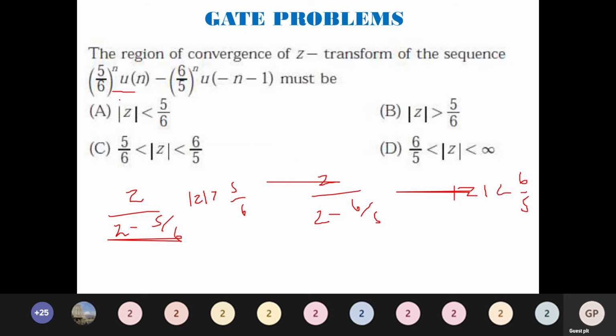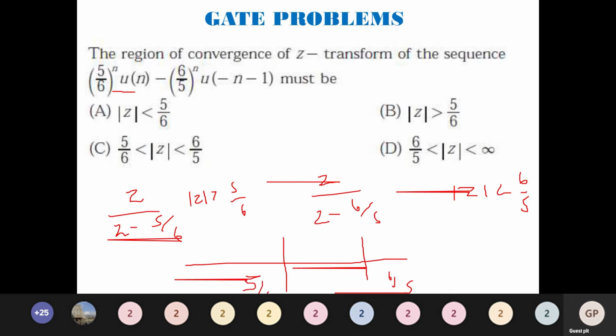a^n u[n], z/(z−a), |z| > a; −a^n u[−n−1], z/(z−a), |z| < a. So you should know all these fundamentals. Two cases are given to us. By looking into that, we can check where 5/6 is going to be and where 6/5 is. 6/5 is somewhere around here. This is 6/5 and this is 5/6.